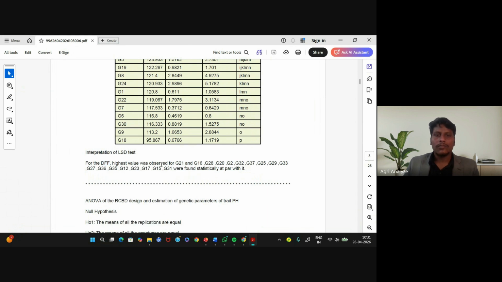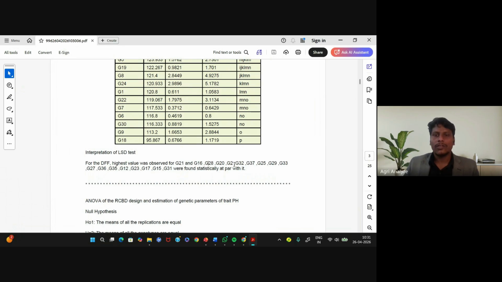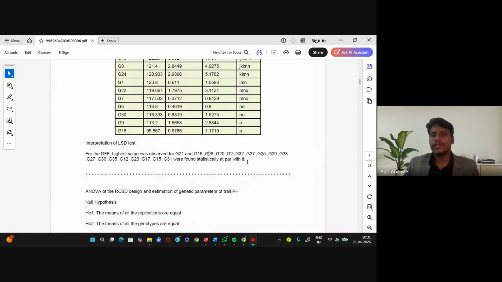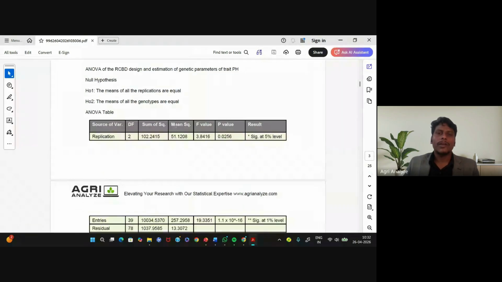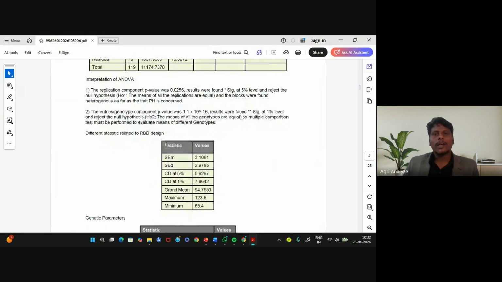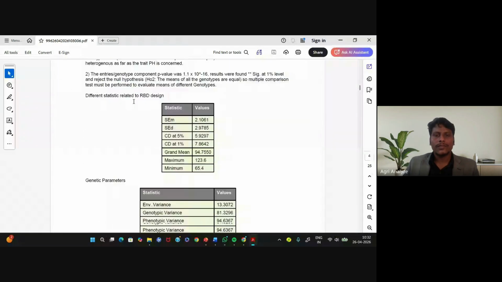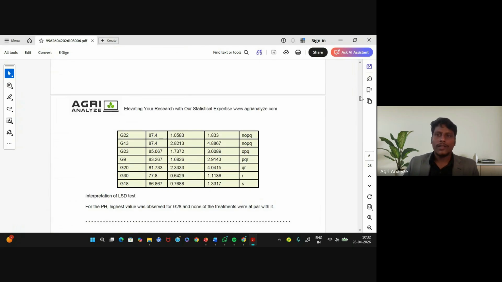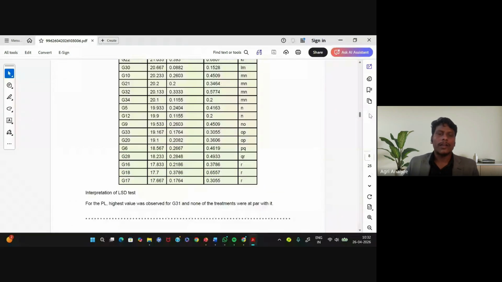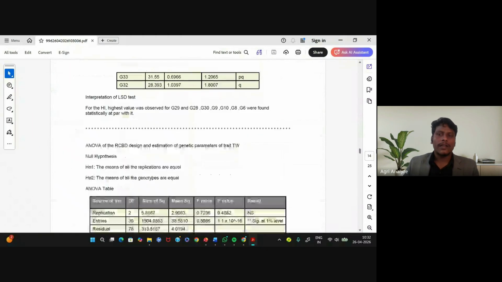Interpretation of the data for one character, days to first flowering: the highest value is for G21, G16, G18, followed by G20, followed by G2, followed by G32, followed by 37, 25, 29, 33. So all the data is properly interpreted, character wise. You can see here all the interpreted data.